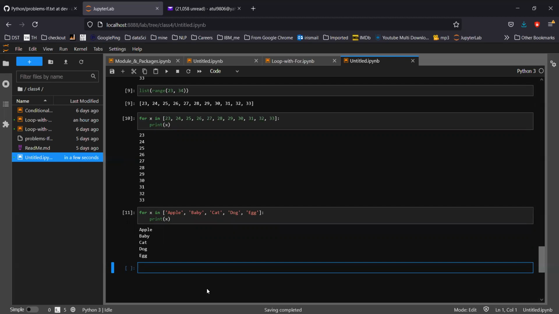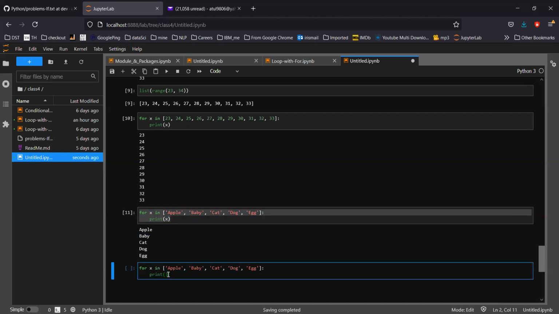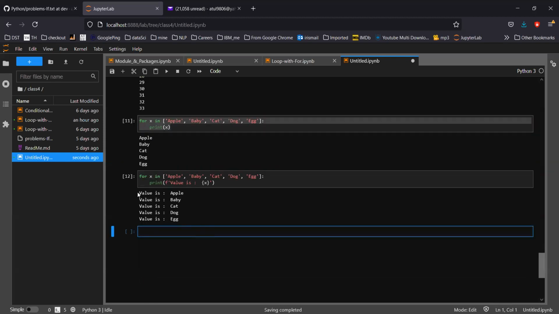So if you see how the looping works here, it will first assign x equal to apple, then it will print. Obviously, apple will be printed. Then it will go back again, and x will be assigned baby. Baby is printed. Then again print x, and so on. If I run this again, this time I'm going to quickly modify a few things. So you see, the values are apple, baby, cat, dog, egg.